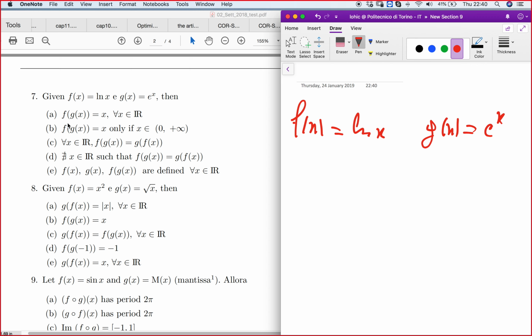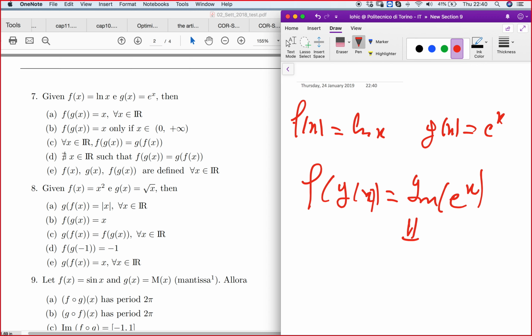Then it says that if I do f of g of x, I will get x for all x in R. So when you have a question like this, what is f of g of x? F of g of x means put g of x in f of x, basically. So it will be the logarithm of the exponential of x.